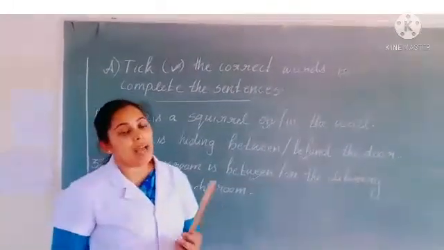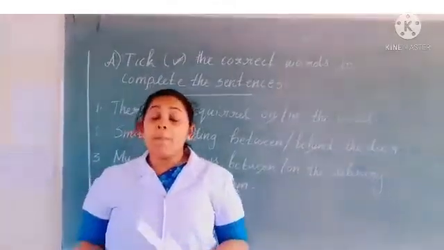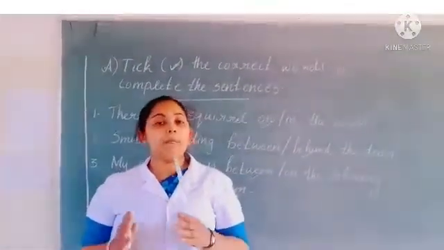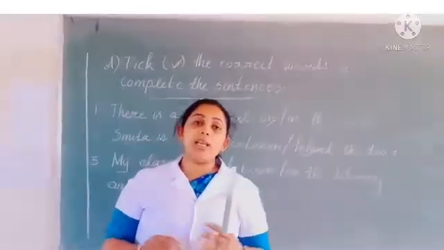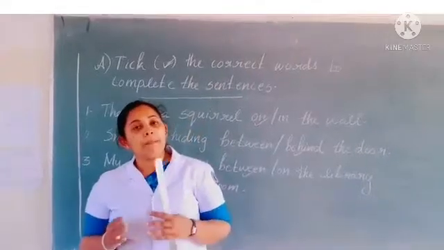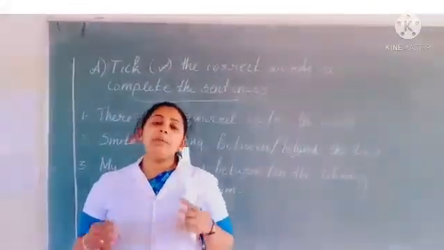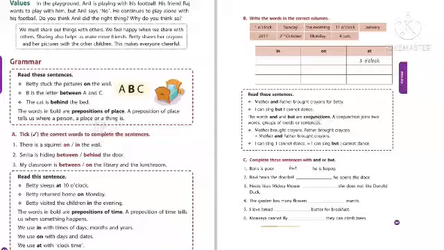So in this lesson we have discussed preposition of place and preposition of time. Preposition of place means what? Yeah, where a person, place, animal or thing is. So here we discuss the prepositions on, behind, beside, between, under, in. Okay. And what do you mean by preposition of time? When it happens. Okay. From page number 44, grammar, read these sentences.